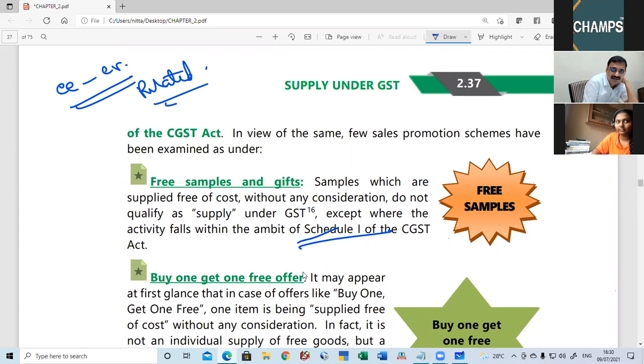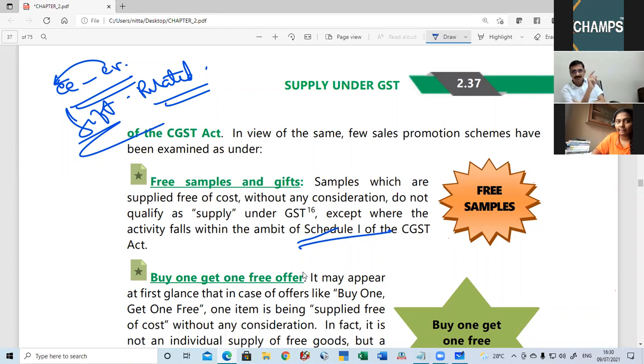Yes. Employer to employee, what will happen? Schedule 1 will come, but there is a limit of 50,000. If the gift does not exceed 50,000, there is no supply. Okay. So free gifts and samples, since there is no consideration, it is not a supply unless it falls under Schedule 1.